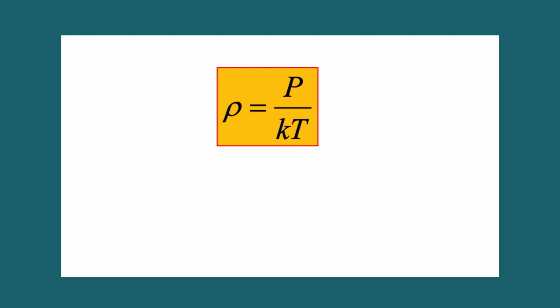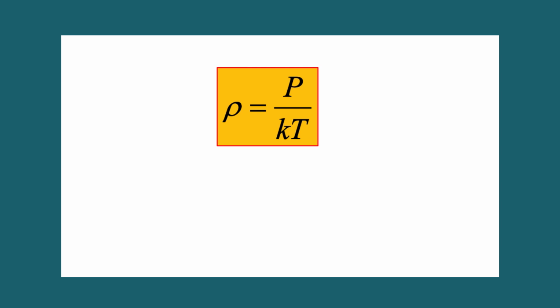Then how does this mean free path depend on temperature and pressure? To understand this effect, substitute number density as P by kT in the mean free path equation.